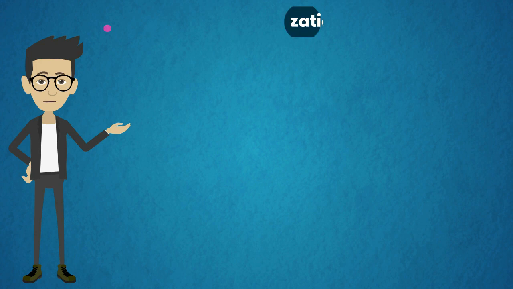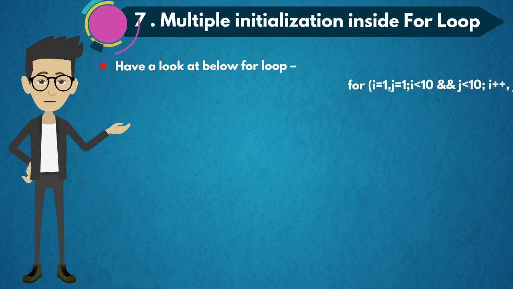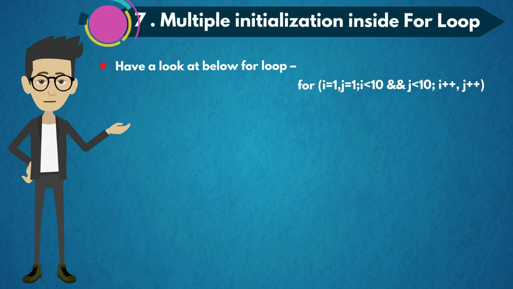The seventh concept is multiple initialization inside for loop. Have a look at the below for loop. Example: for I equal to 1 comma j equal to 1 semicolon I less than 10 and operator j less than 10 semicolon I plus plus comma j plus plus. Here the initialization and updation is given.